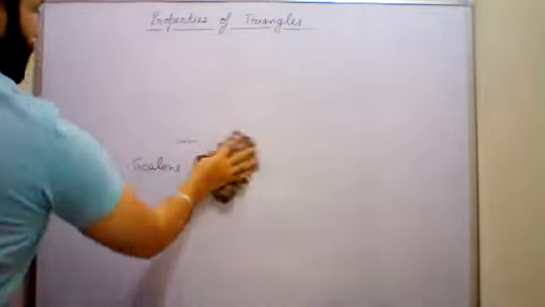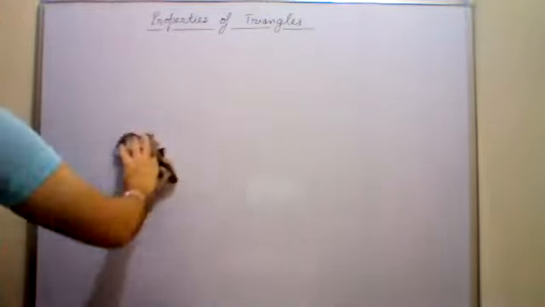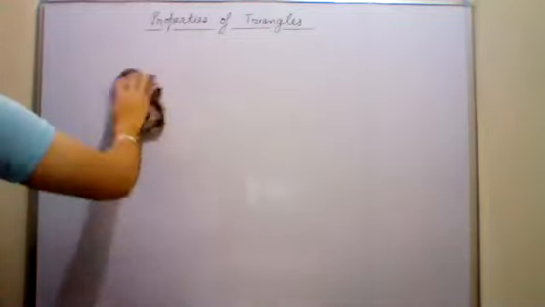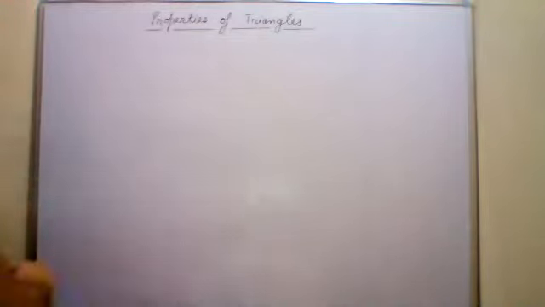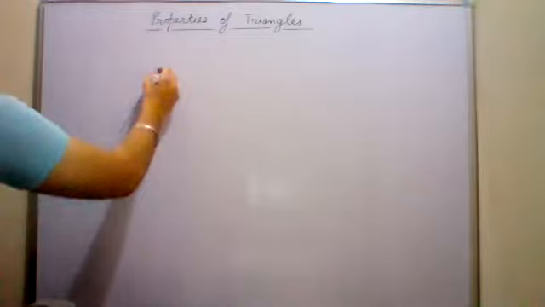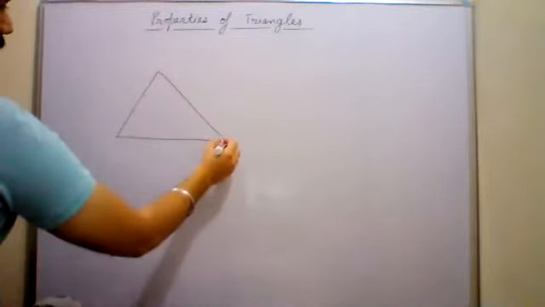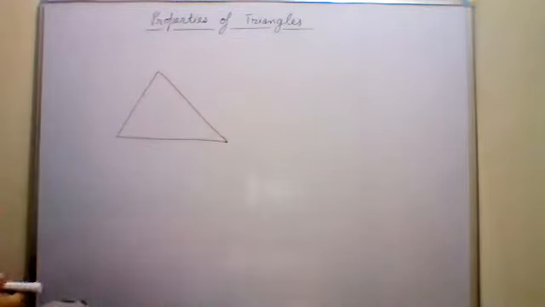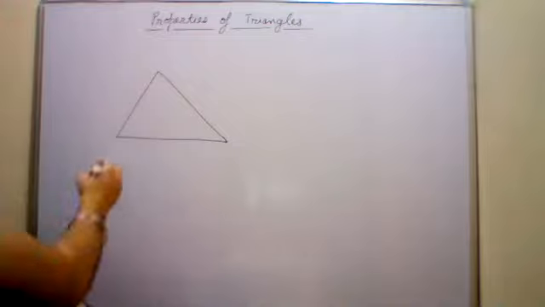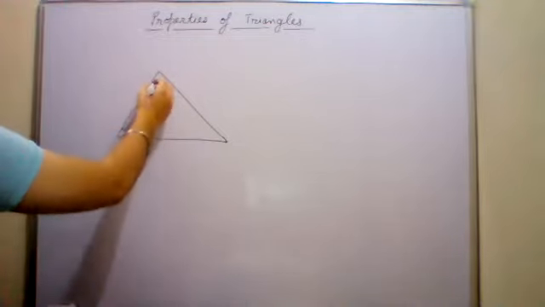Now, on the basis of angles also, we can categorize the triangles. First is the acute angle triangle. In an acute angle triangle, every angle is less than 90 degrees. In acute angle triangles, all the angles are less than 90 degrees.